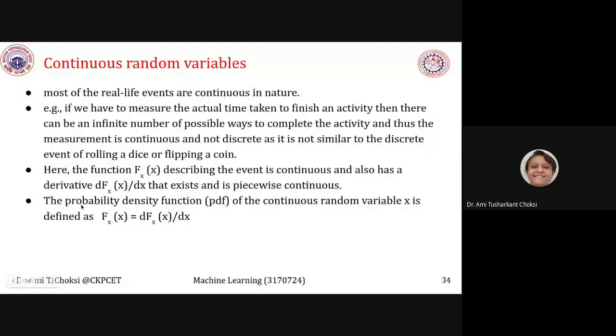Derivative of Fx of x. So what we can say is fx of x is equal to dFx of x upon dx, right? So that is what the PDF is. So anytime the function is given and you are told to find the PDF, what we have to do is take the derivative of that function.